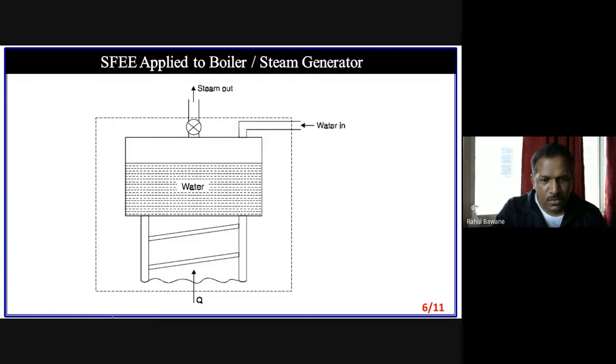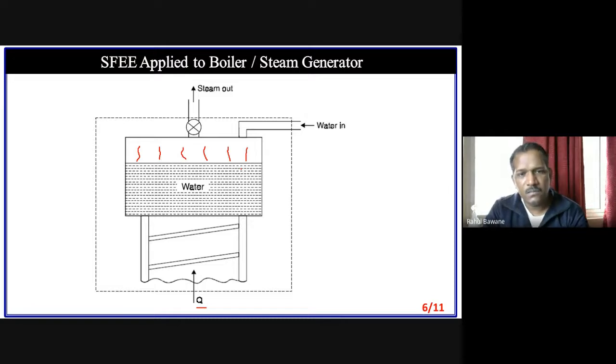Then what happens to this heat? Heat is supplied to the boiler water. The water gets boiled and steam is generated. Now, is this generated steam instantly shifted to any prime mover? No. We have to wait until this steam gains its energy, pressure energy. When it gains a particular pressure energy, then we allow the steam to move out.